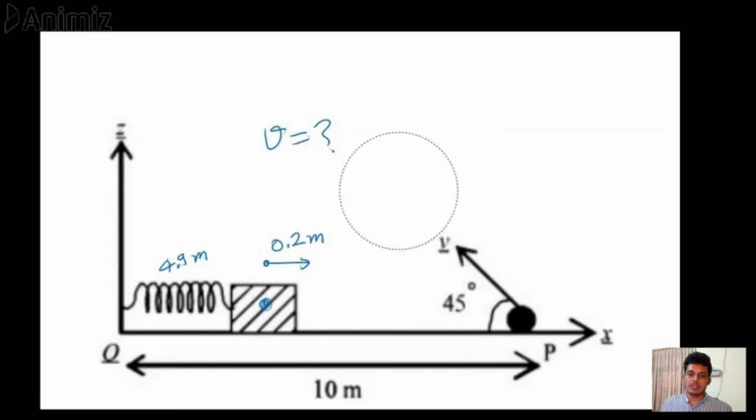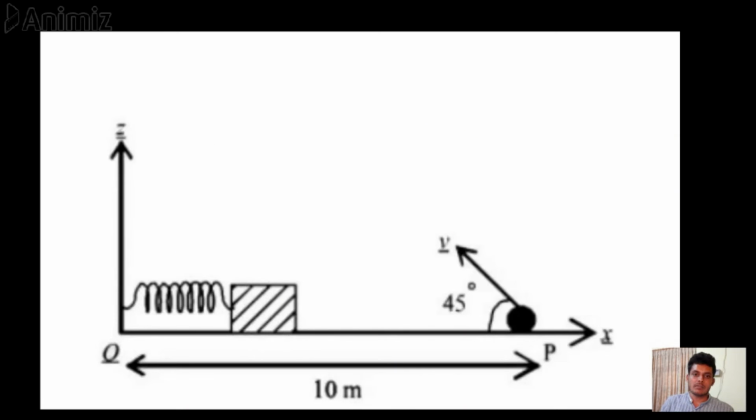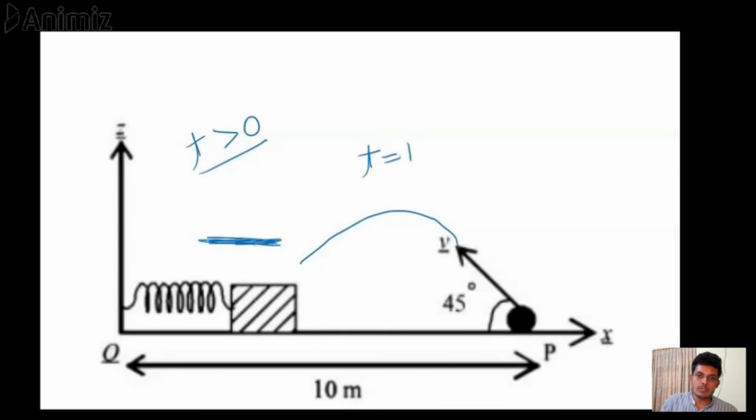So what will be the actual condition? Just after t equals 0, at t just greater than 0 seconds, what will happen? This spring mass system will start an oscillation about its mean position somewhere here, and this pebble will start a projectile motion towards this block. At t equals 1 second, this pebble has to hit this block, and under this given condition we have to find out the value of v.